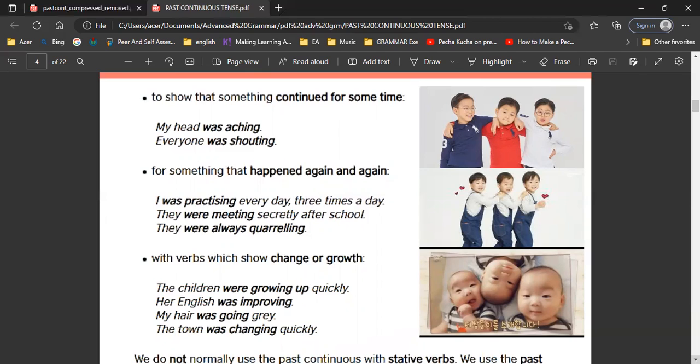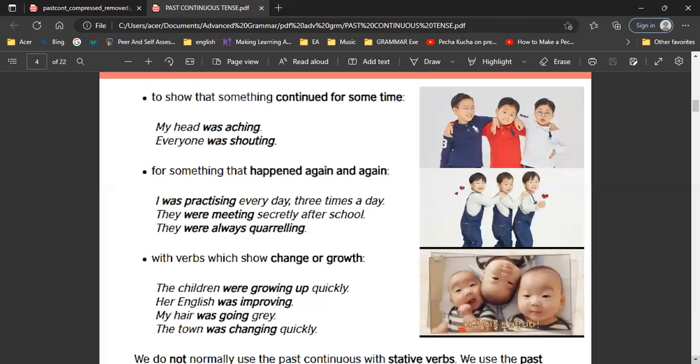And then for something that happened again and again. I was practicing every day, 3 times a day. For example, the situation is you are going to have a performance for school graduation. So for example, Saturday was school graduation. Before that, you were practicing every day, 3 times a day. I was practicing every day, 3 times a day for the school graduation.